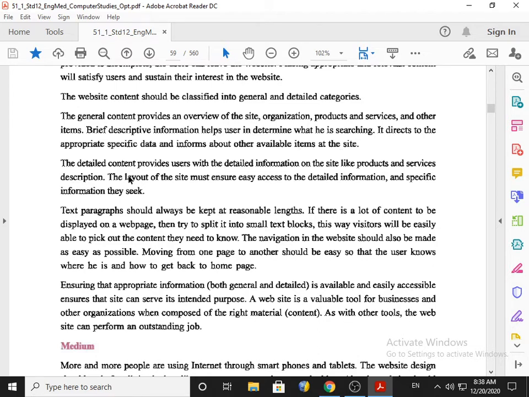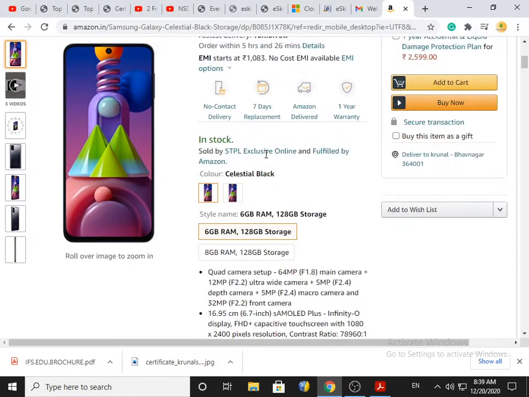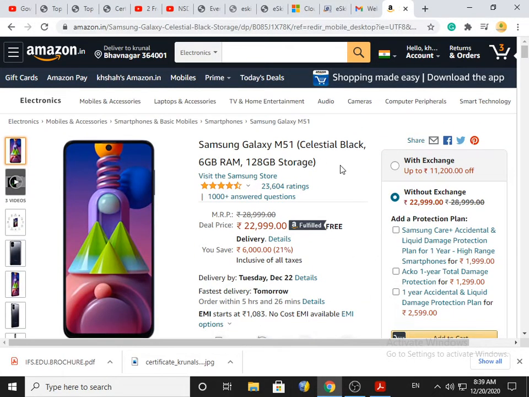Whereas when we talk about detailed content, it provides the user with detailed information on the site, like details about the product or services or description. The layout of the site must ensure easy access to the detailed and specific information they seek. For example, if I want only information about Samsung Galaxy M51, then it must provide me that information, nothing else. So in this situation, we need to be very particular when we design the website.